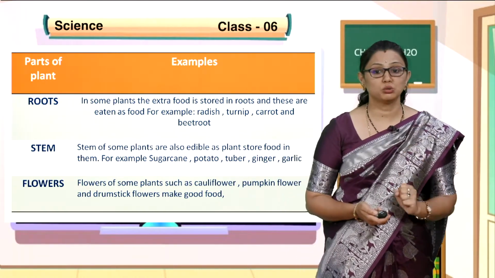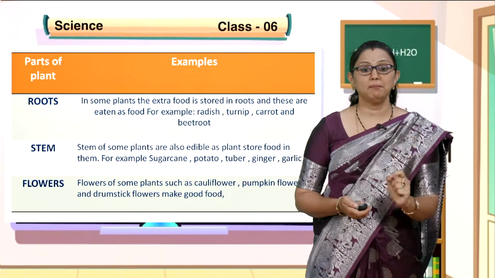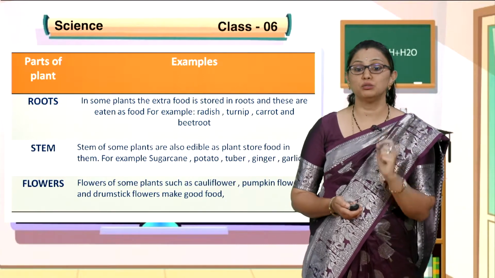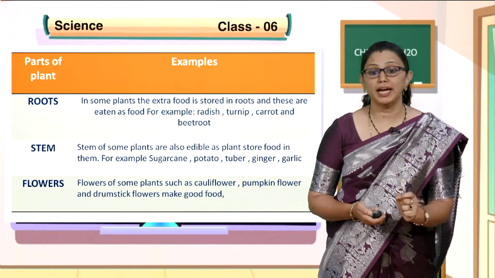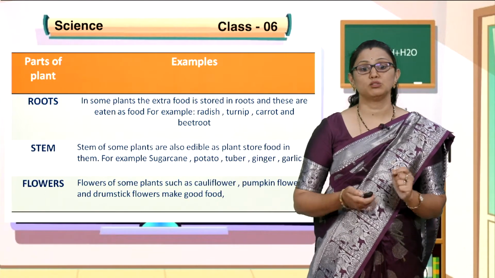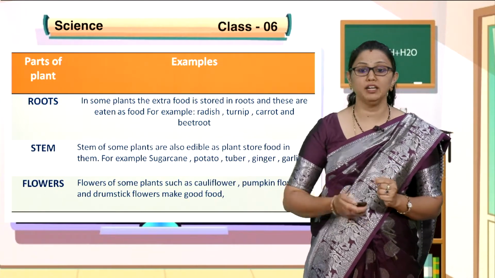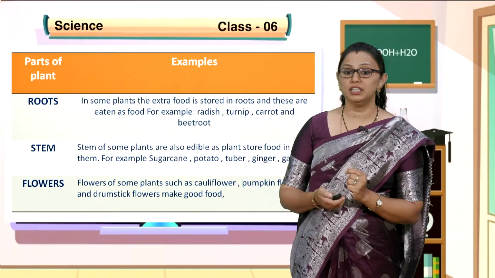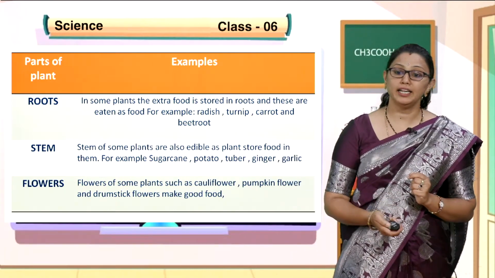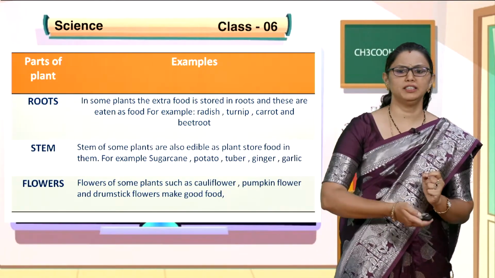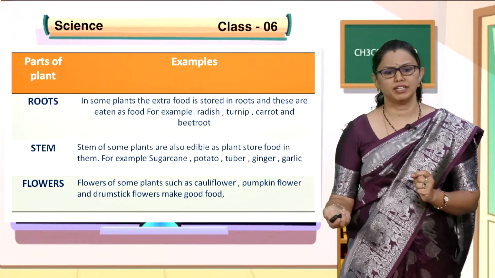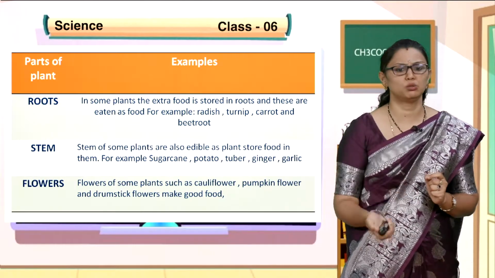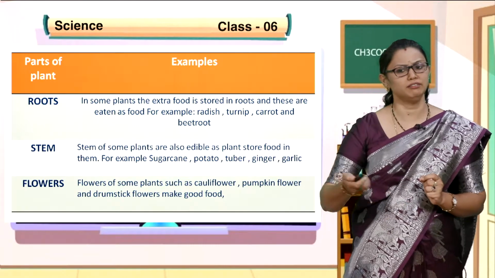Then comes the stem. The stems of some plants are also edible, as the plant stores food in them. For example, sugarcane, potato tuber, garlic and onion. You will be studying about the different types of plants which are grown through stems and roots in further classes.